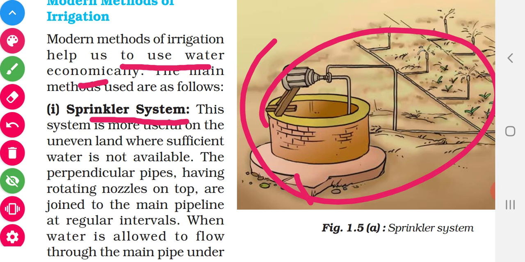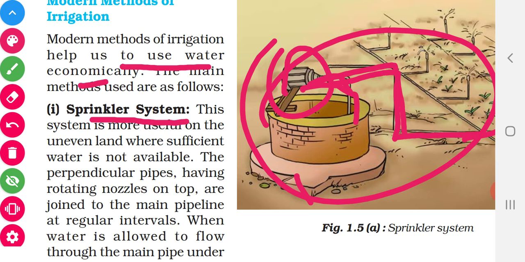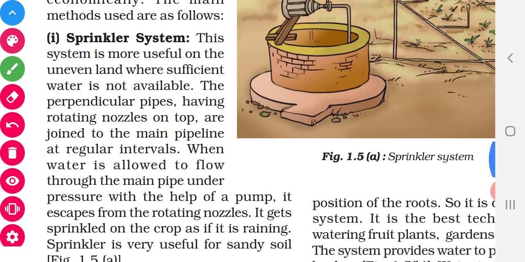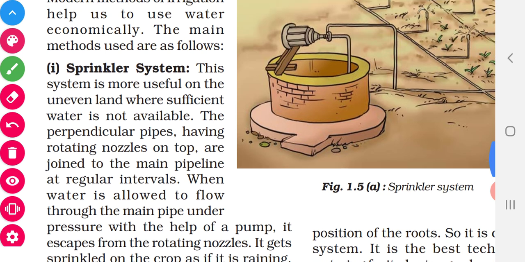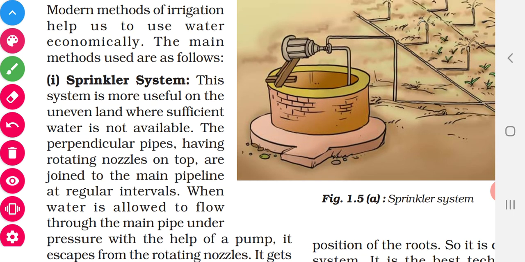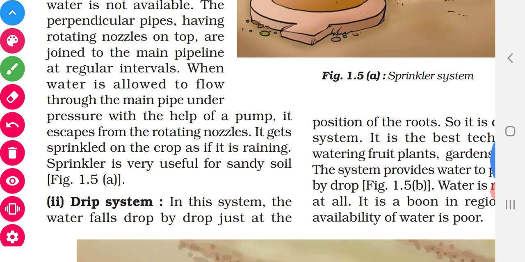What are they doing here? They are taking water from the well by using a motor. Then the water is circulated through perpendicular pipes. They will have nozzles at the top. Nozzles means small holes at the top, and the water will be sprayed onto the plants. Drop by drop water will be sprayed and this will lessen the evaporation loss, and the plant will get more water. The water will not be wasted.